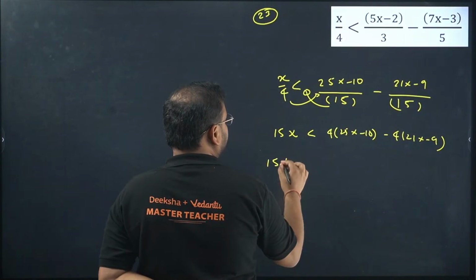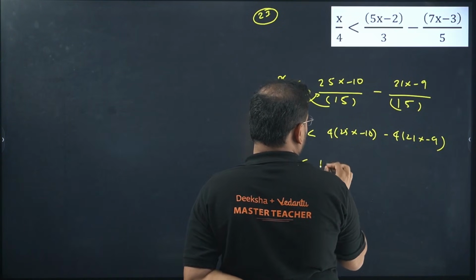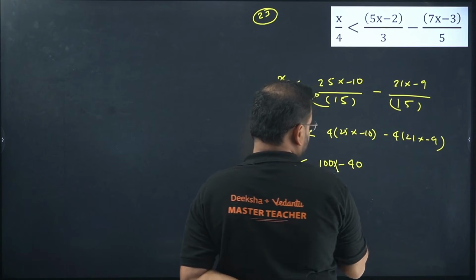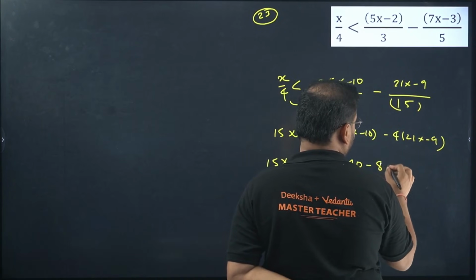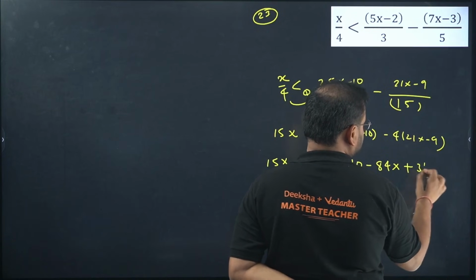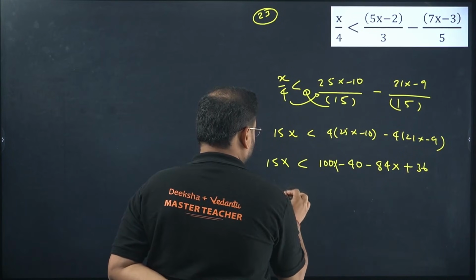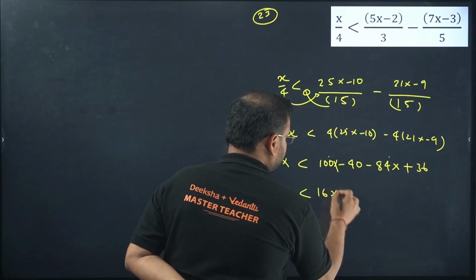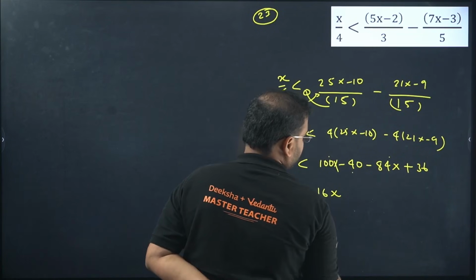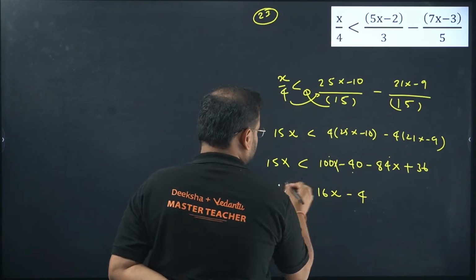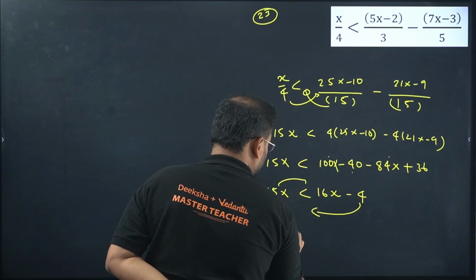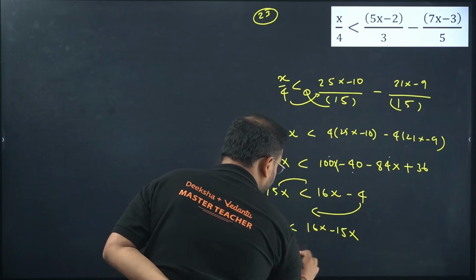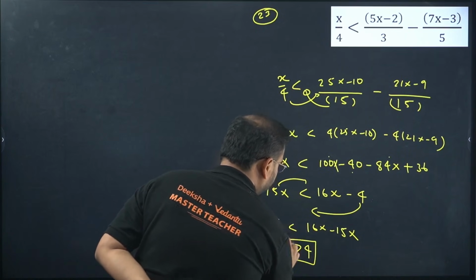Multiply: over here we get 100x minus 40, and over here minus 84x plus 36. So 15x. 100x minus 84x is 16x, minus 40 plus 36 minus 4. I get plus 4 is less than 16x minus 15x. So the answer is coming as x is more than 4.